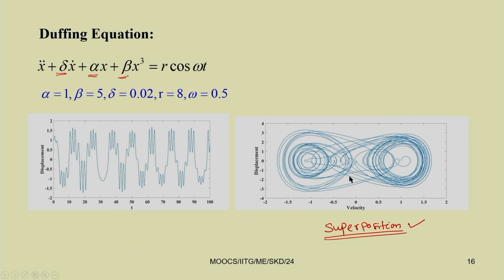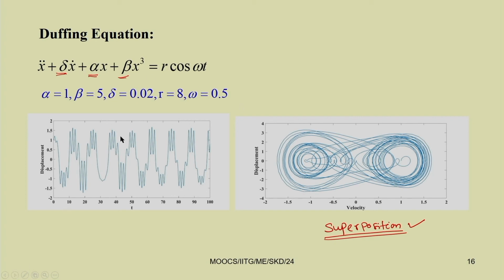Here also an attractor merging type of crisis may be there. When it is a fixed point response, you can have homoclinic orbits and heteroclinic orbits. The collapse of these homoclinic and heteroclinic orbits will lead to this type of chaotic response.